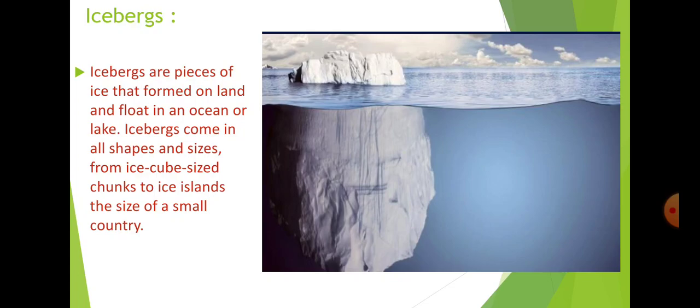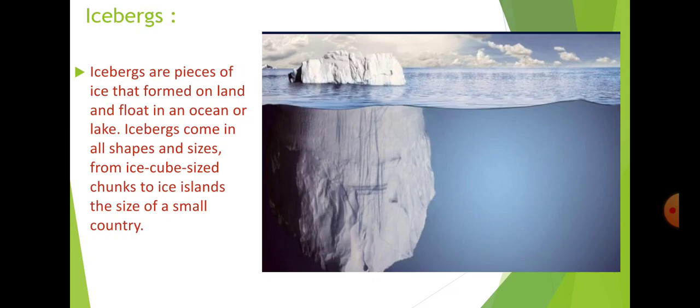So what is the iceberg? They are the glaciers which do not melt during the whole procedure that we have read in the previous topic. From the mountain it reaches the ocean, and still it does not melt and keeps moving, that is the iceberg.